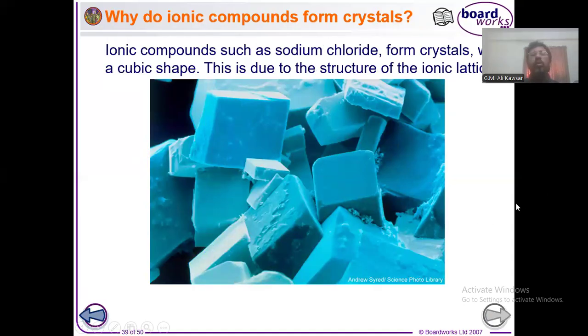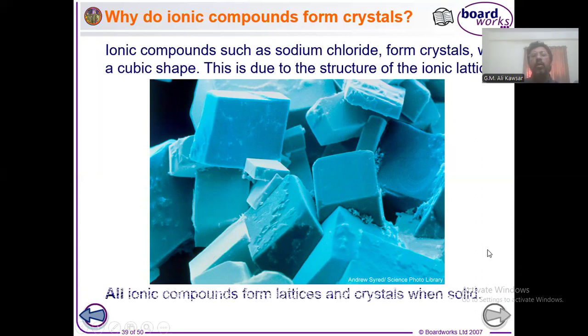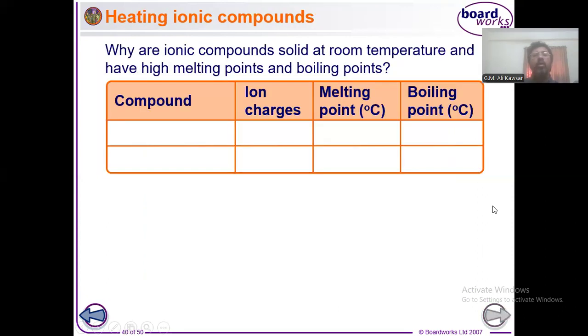Whenever an innumerable number of sodium and chloride ions are available in a piece of ionic compound, it forms a lattice structure like this. You can see here the cubic structure of sodium chloride. And you can see the melting point of sodium chloride is very high, 801.